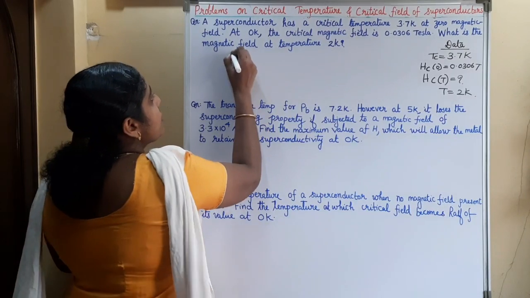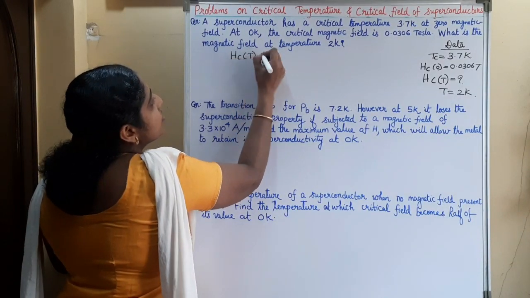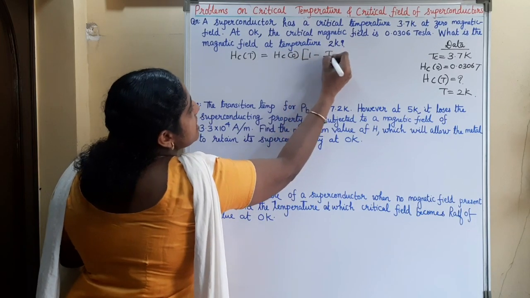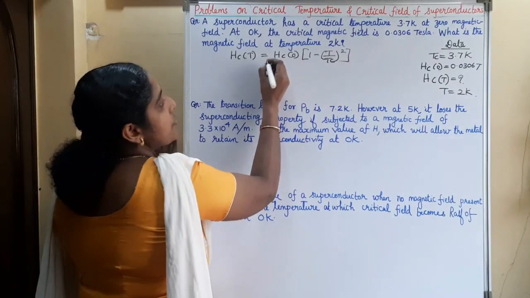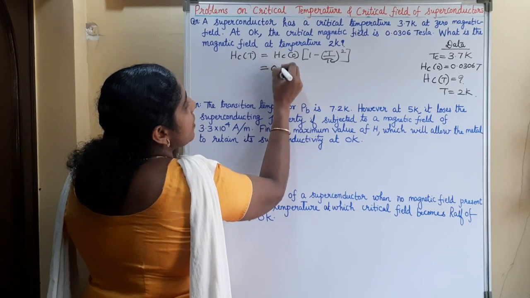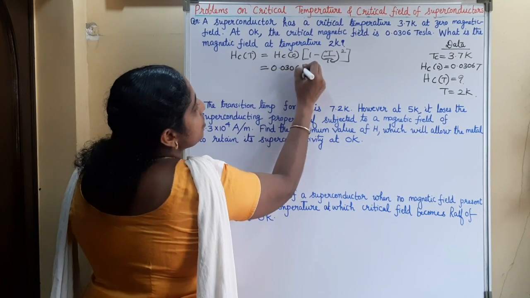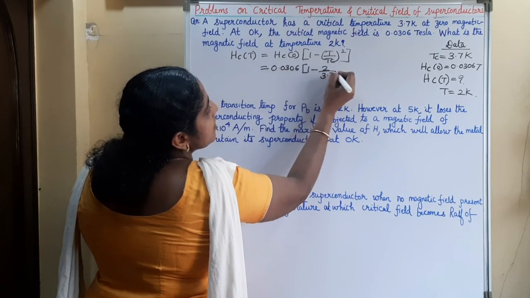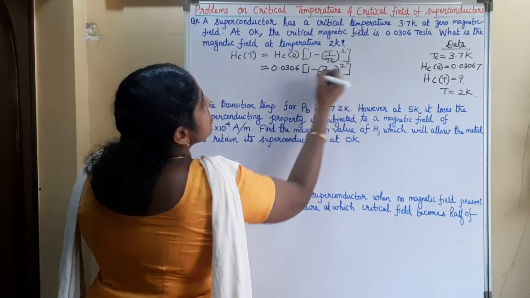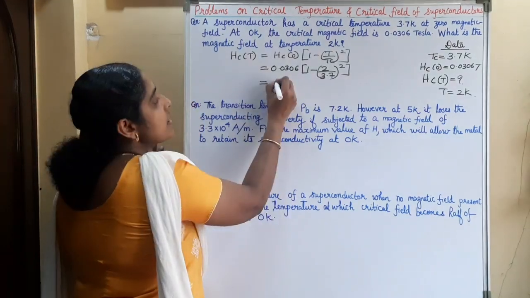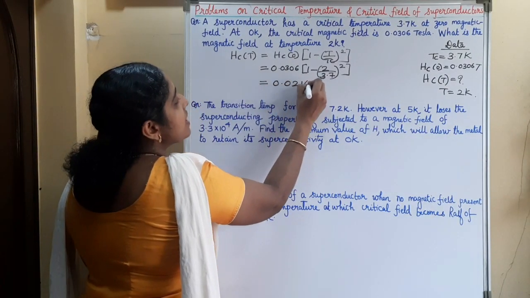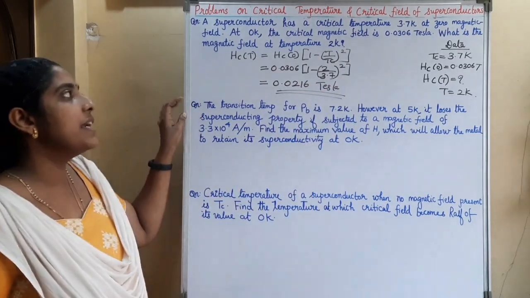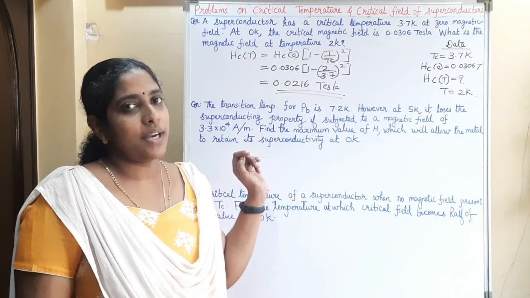So the general equation is Hct is equal to Hc0 into 1 minus (T by Tc) square. On substituting the values, Hc0 is 0.0306 into 1 minus (T is 2 Kelvin divided by Tc is 3.7 Kelvin) square. So on calculating this, we will get it as 0.0216 Tesla. Okay. So the critical magnetic field at 2 Kelvin is 0.0216 Tesla.